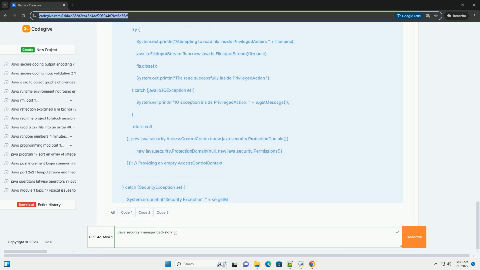V. The security policy file, syntax and examples. The security policy file uses a simple syntax. Here's a breakdown. grant starts a grant entry, defining a set of permissions for code matching the specified criteria. signedBy, optional, specifies the aliases of the certificates used to sign the code.